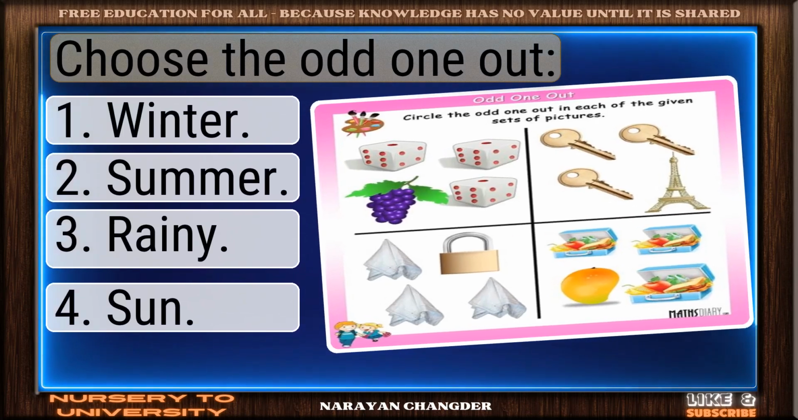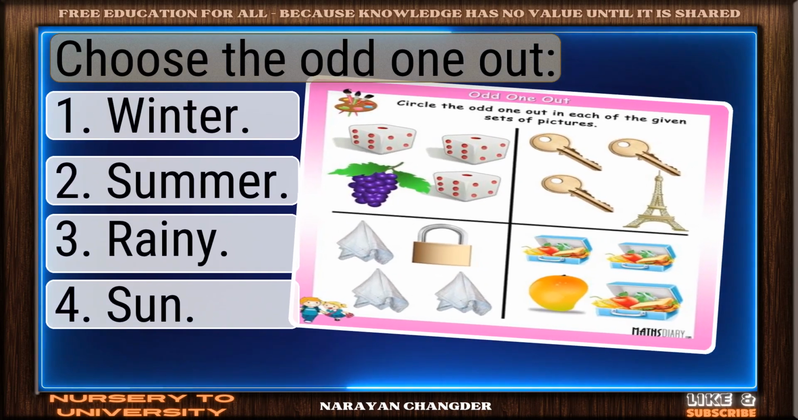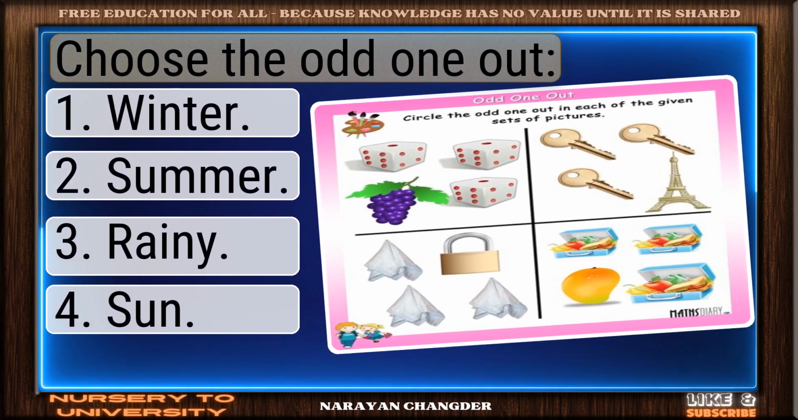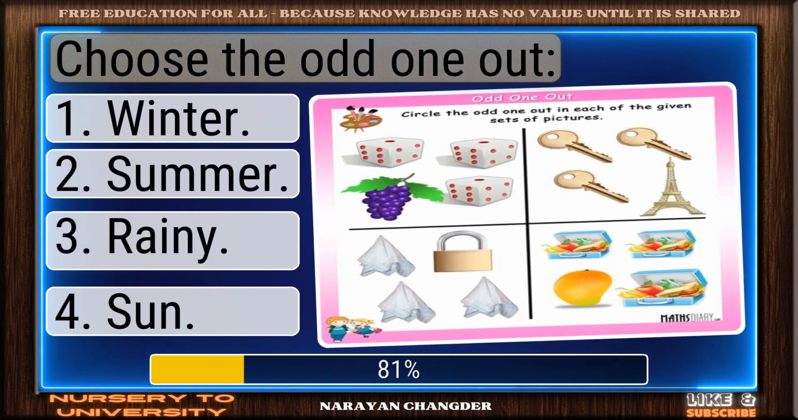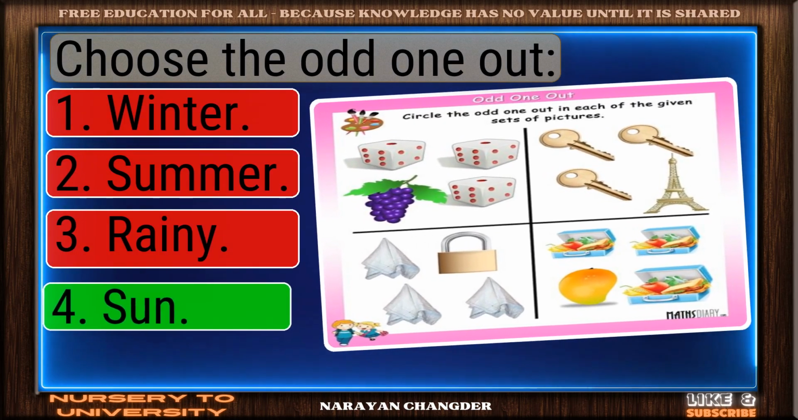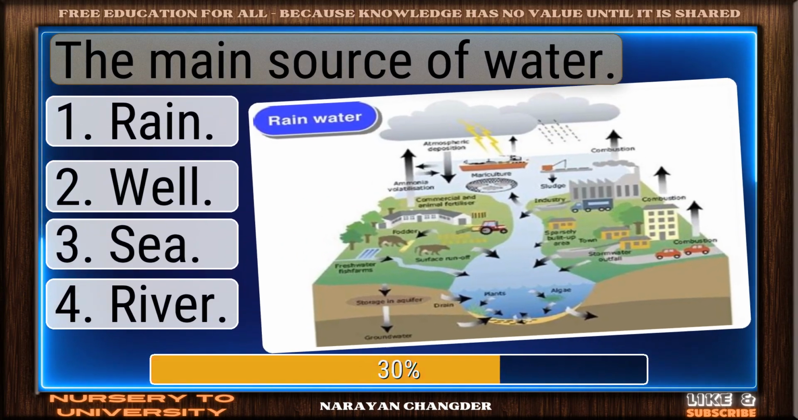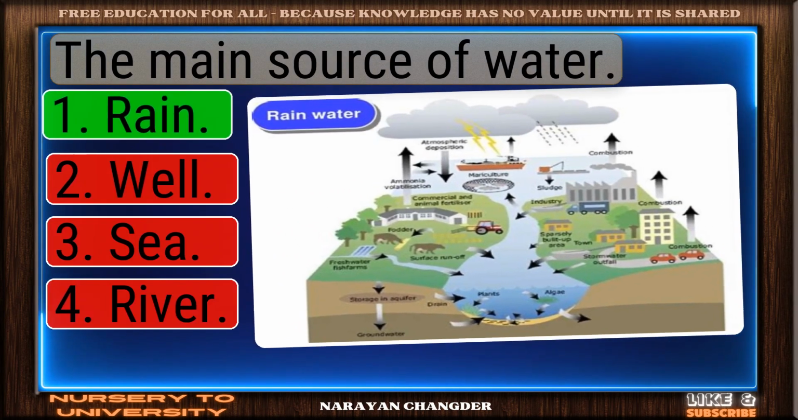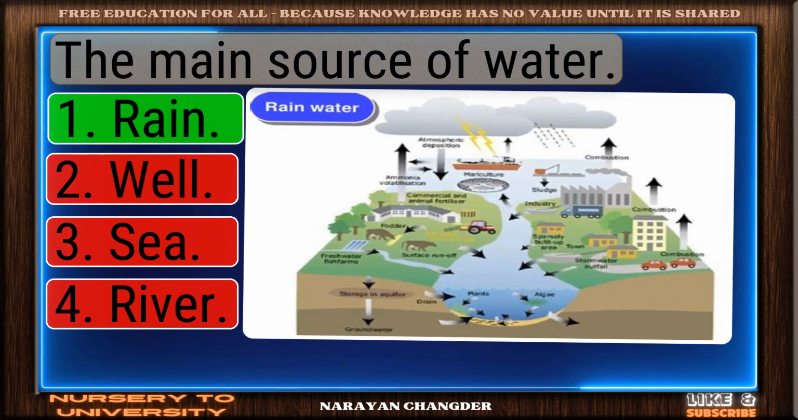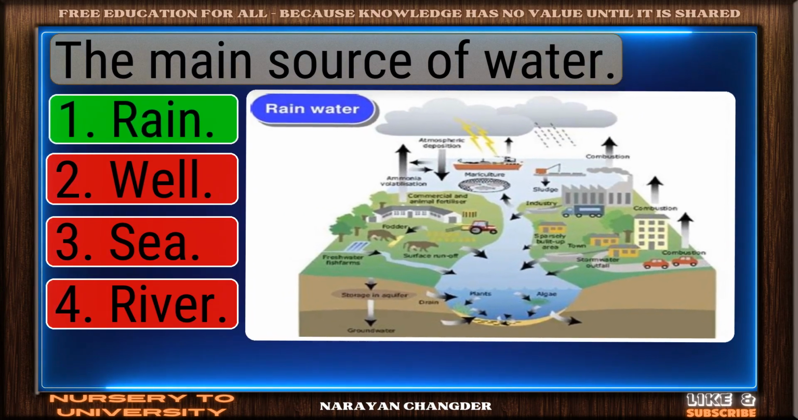Can you solve all these Class 3 EVS Chapter 9 It's Raining questions? Choose the odd one out. Strong choice, sun is the right answer. The main source of water? Well picked. Rain is the correct answer.